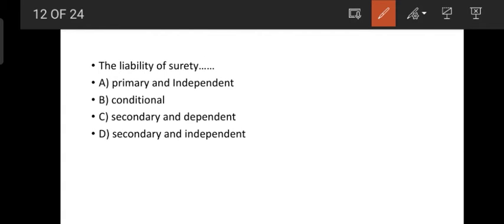The liability of a surety is secondary and dependent, and the liability of an indemnifier is primary and independent.